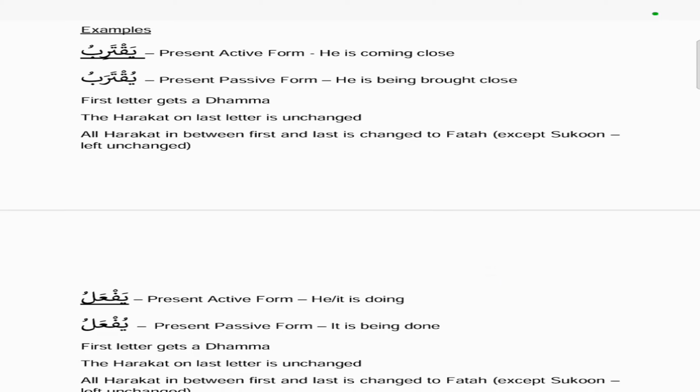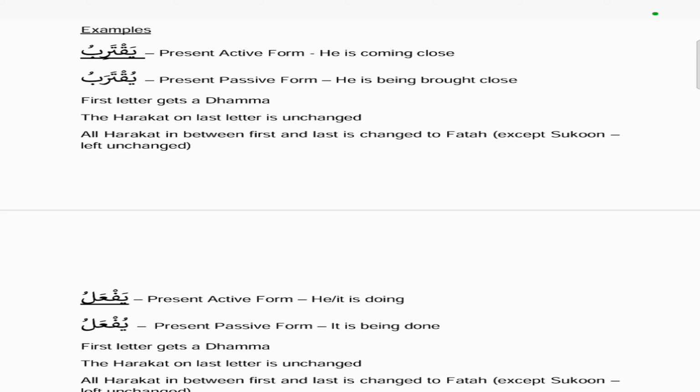So an example would be yaktaribu, which is the present active form, which means he is coming close. And yuktarabu is the present passive form, which means he is being brought close. So if we look, it follows the rules that the first letter gets a dhamma. In the active form, it's a fatha, but in the passive form, the first letter gets a dhamma. The harakat on the last letter is unchanged, so it's a dhamma in the active form, and it remains a dhamma in the passive form. And all the harakat in between the first and the last letter is changed to a fatha, except the sukoon, which remains a sukoon.